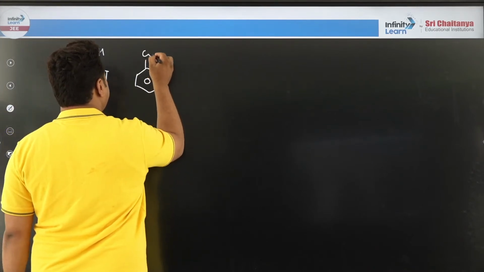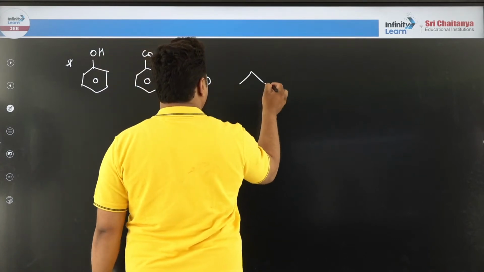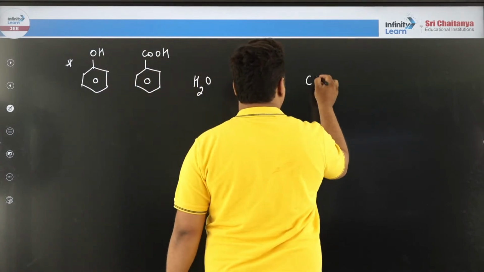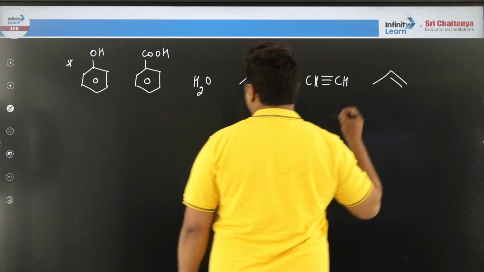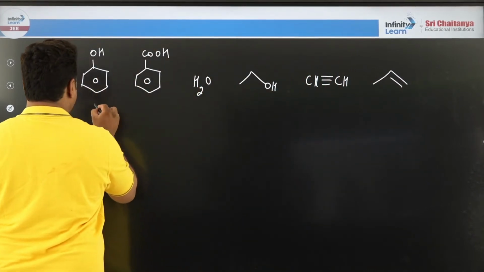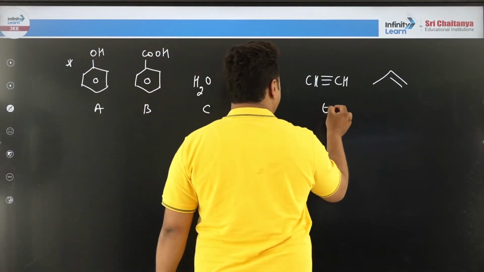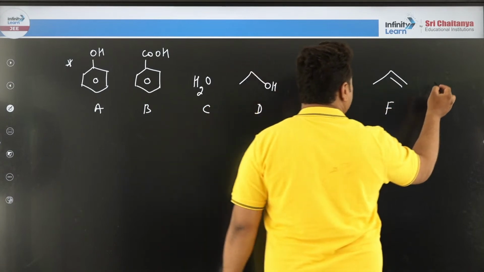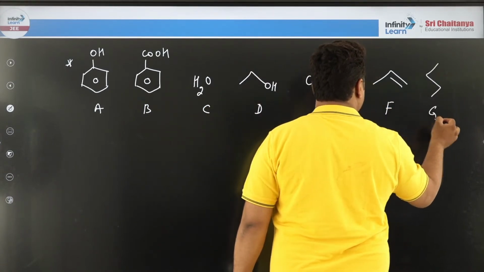Phenol, carboxylic acid, water, ethanol, ethyne, ethene. Let me call these A, B, C, D, E, F, and let me take here butane, G.